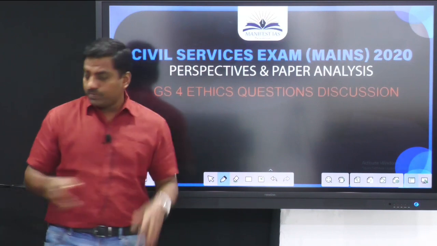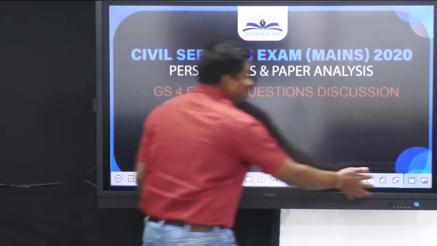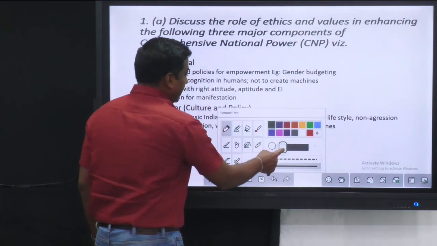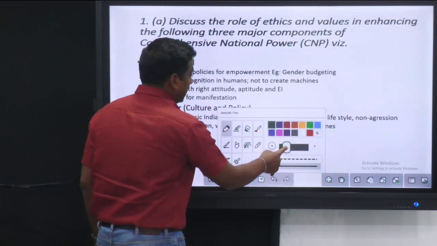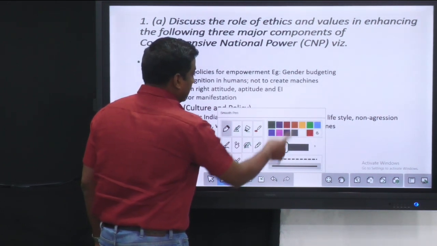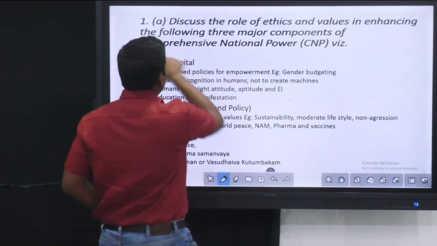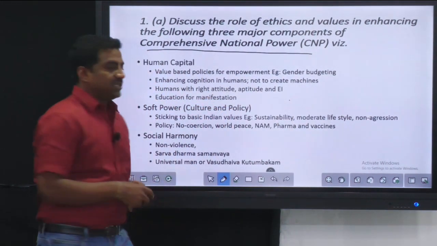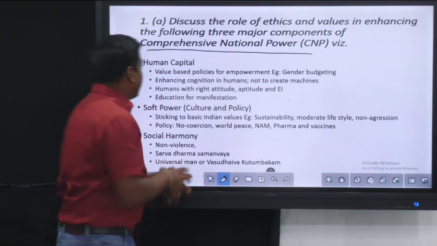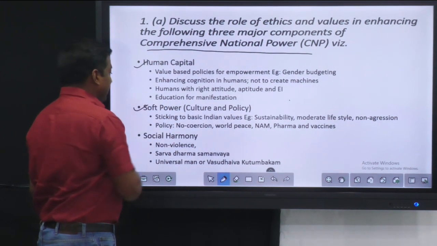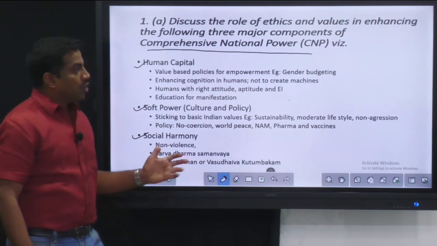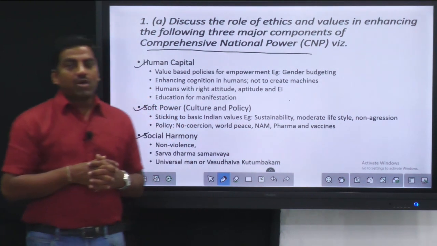So let us go through question 1. This question pertains to international relations. In international relations, a country's dignity or reputation matters a lot. While we call any country's comprehensive national power, it has to have 3 ingredients intact. The first is human capital, the second is soft power, and the third is social harmony. With this, we can easily correlate all these things to India's comprehensive national power.